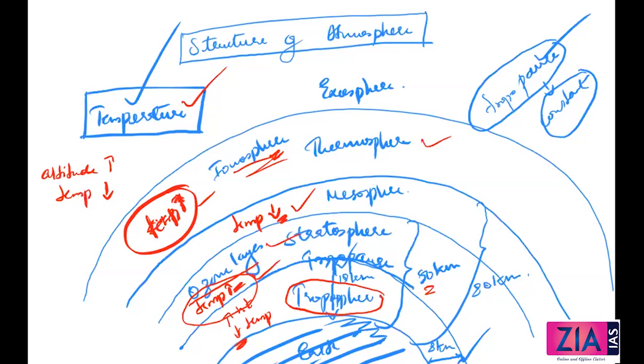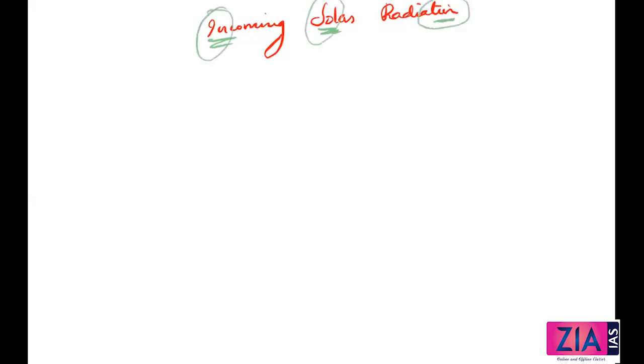Okay, so I'm erasing this. This is something called incoming solar radiation. Incoming solar radiation is called insolation. Okay, insolation. Incoming solar radiation is called insolation. So this word comes from this.